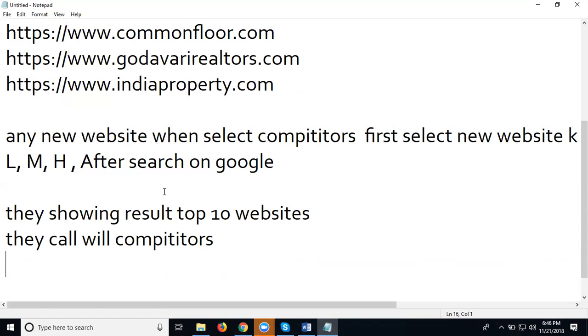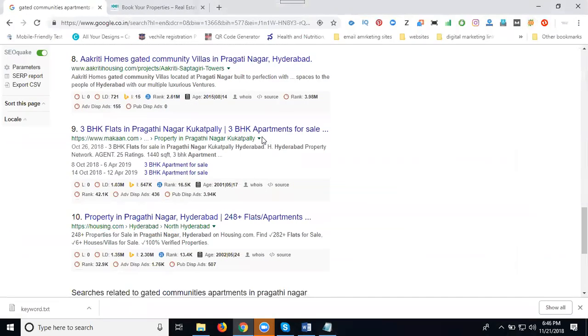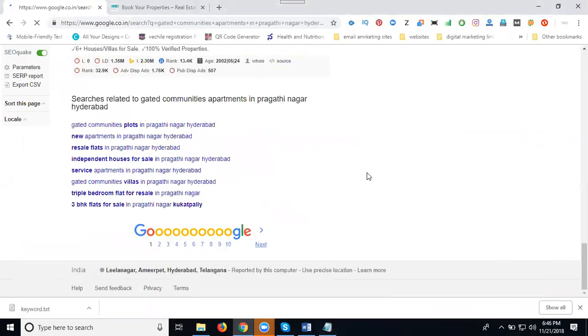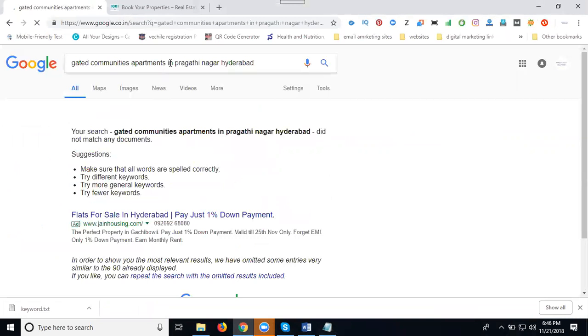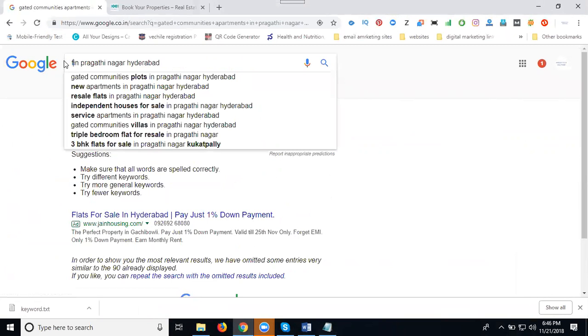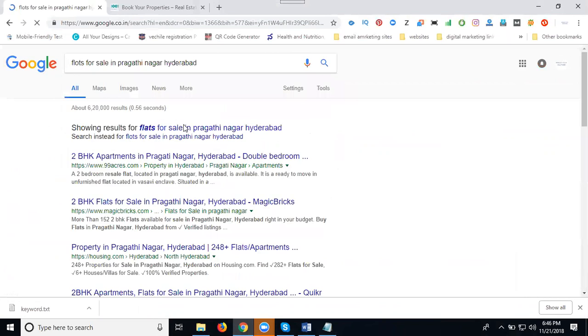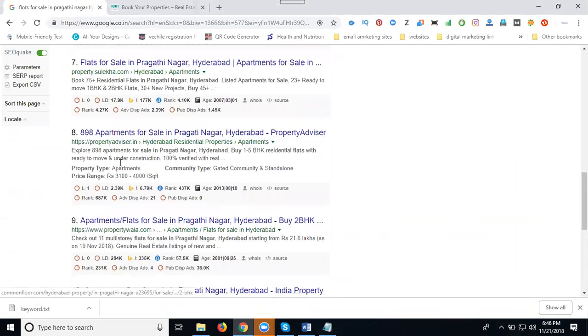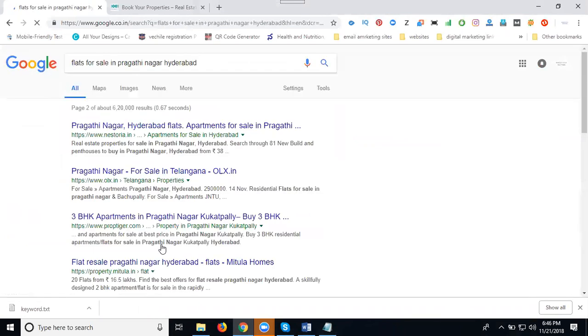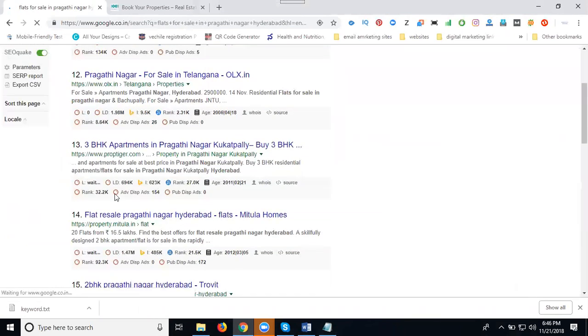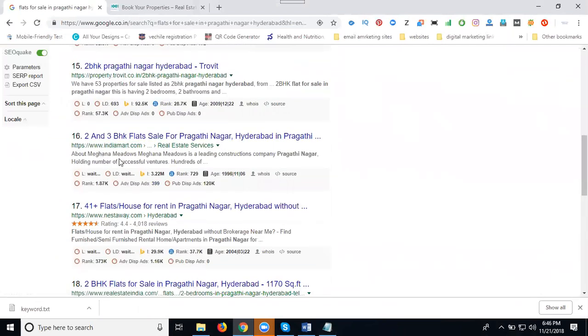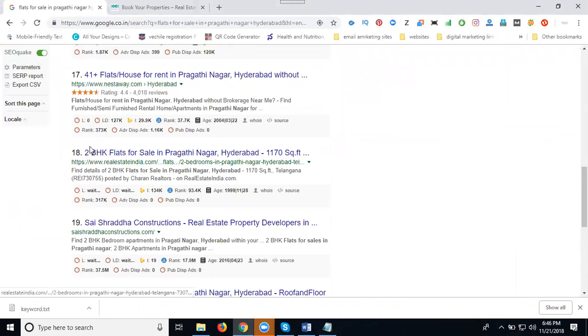When you type your keywords on Google, it shows your top 10 competitors. Based on your top 10 competitors, you can work on your keywords. Suppose I go to the 10th page, what happened? Nothing is there. Flats for sale in Pradhanagar, Hyderabad, I'm going to the second page. They're showing so many websites. Based on these websites, you can also select your keywords.